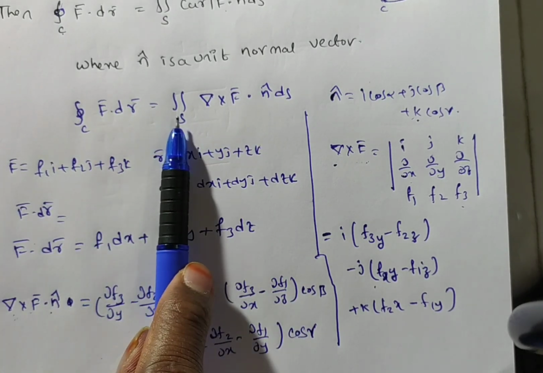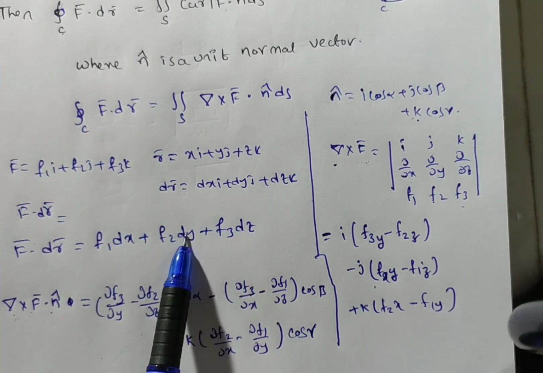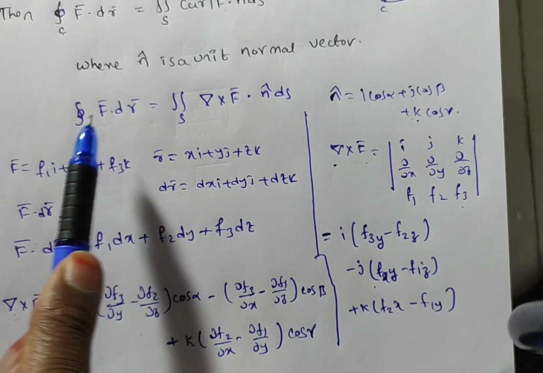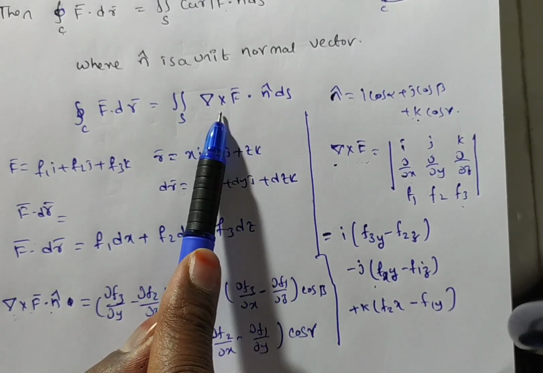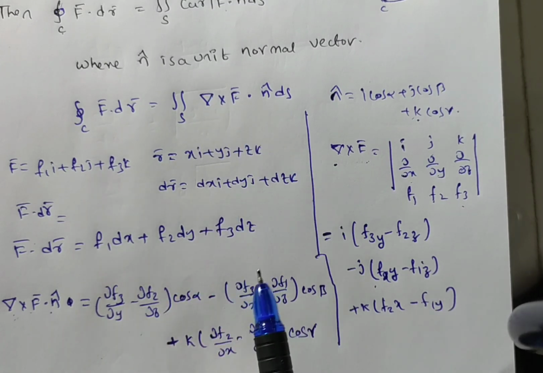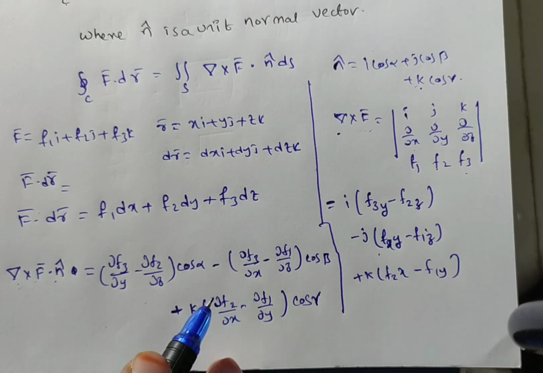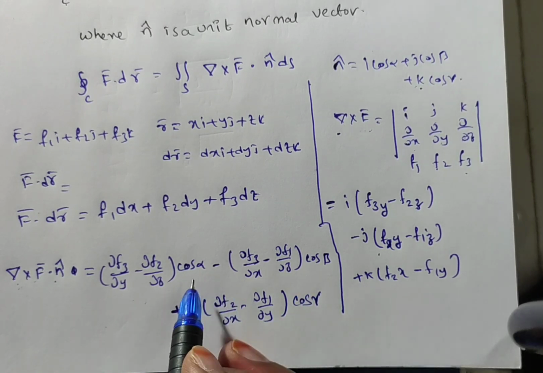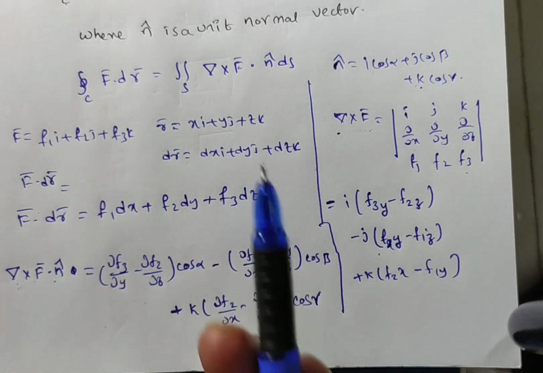If you want to verify, then for the LHS we write the given f bar and dr bar, and do the line integral over the closed curve C. Then we do the surface integral, del cross f, and convert the surface integral into a double integral using cos alpha, cos beta, cos gamma. We convert it into the projection of S on the xy plane, yz plane, zx plane. Now you verify, you will get LHS equal to RHS.